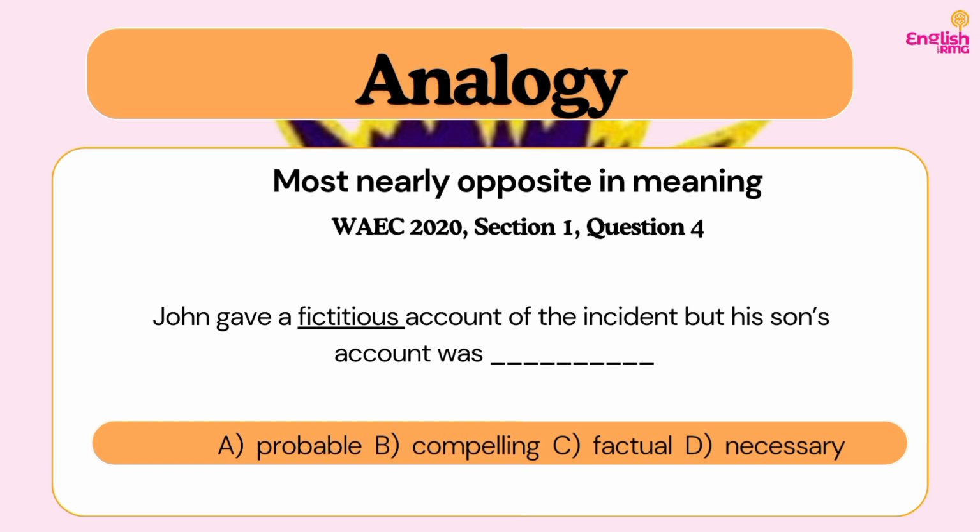So when something is fictitious, it means that it is not real. It was cooked up. It is maybe a creative write-up that is not real. Do you understand? So when you say something is probable, it is not directly the opposite of fictitious. B, compelling, means it is what? Maybe engaging, exciting, interesting. Do you understand? That does not oppose fictitious either. Factual, yes, necessary does not oppose it as well.